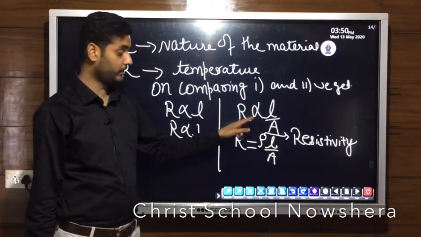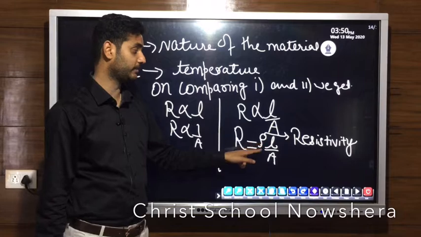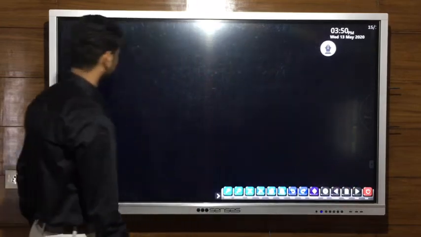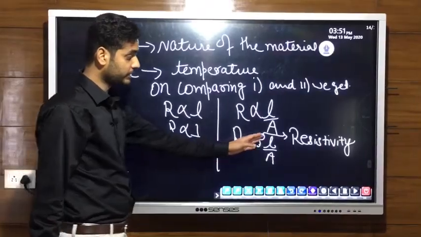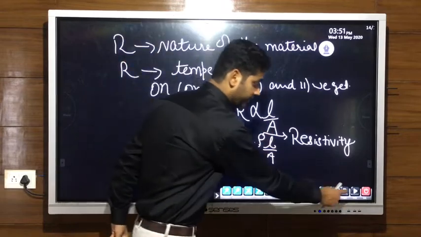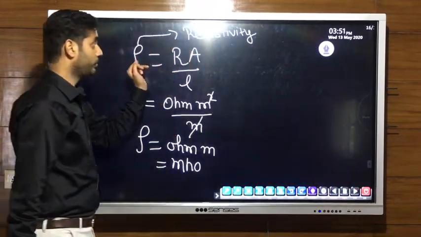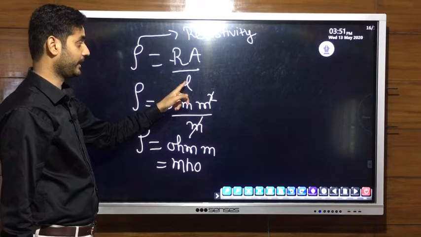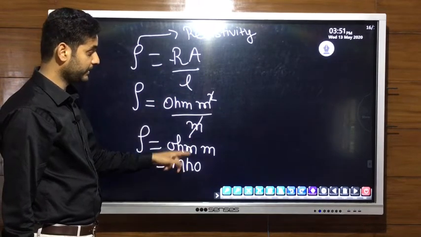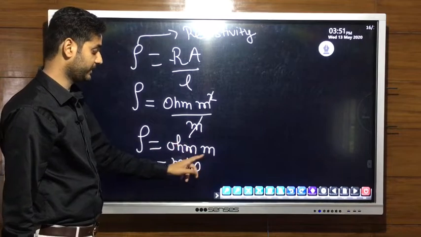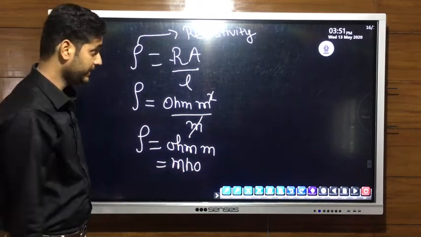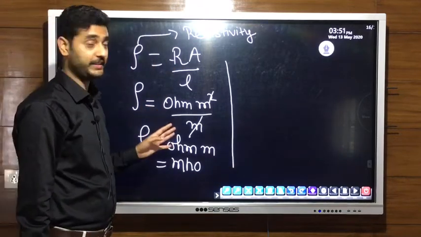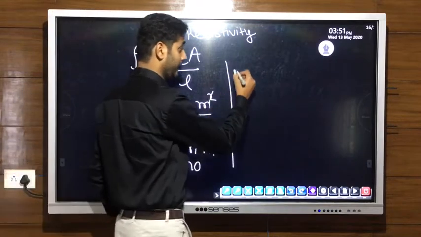We remove this proportionality sign by a constant known as the constant of proportionality, called resistivity. If we talk about resistivity, rho is R A upon L. As the unit of resistance is ohm, that of area is meter square, and of L is meter, this meter and meter cancel, leaving ohm meter. It is to be noted that a good conductor should have low resistivity, whereas a poor conductor should have high resistivity.